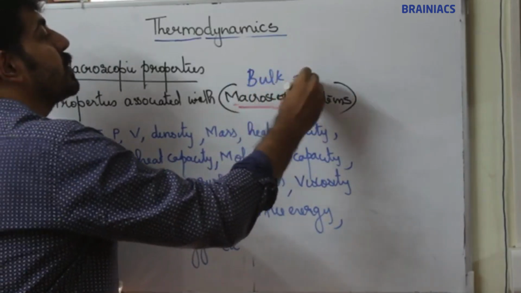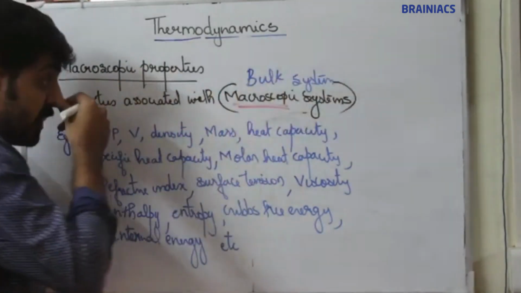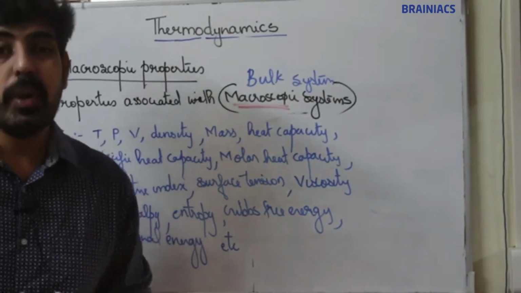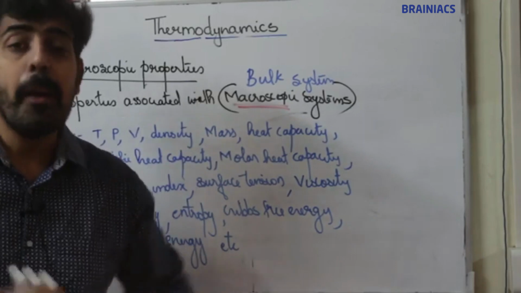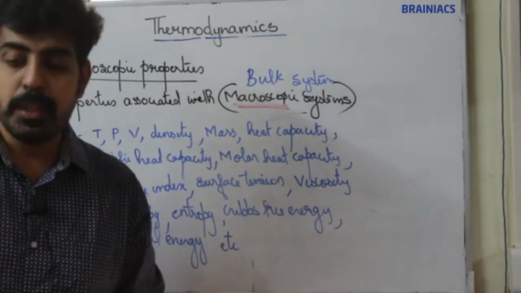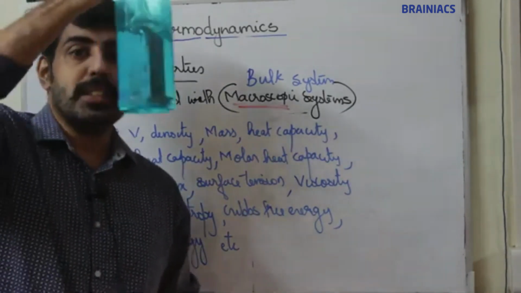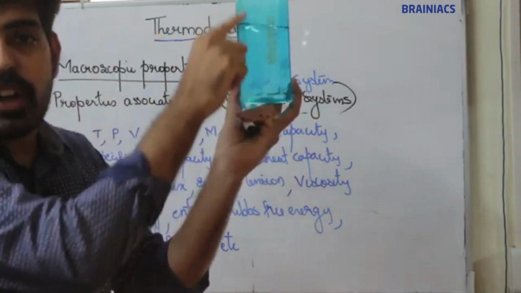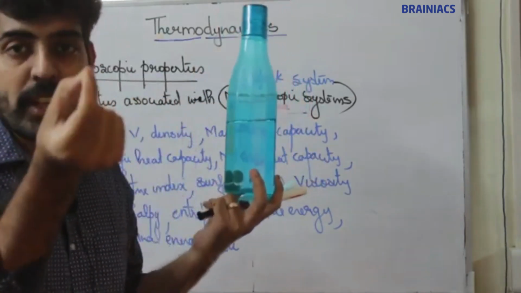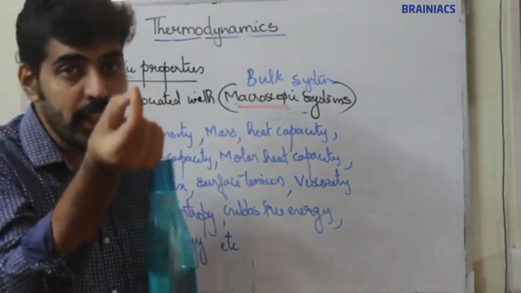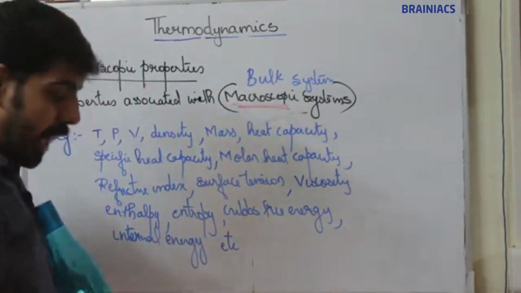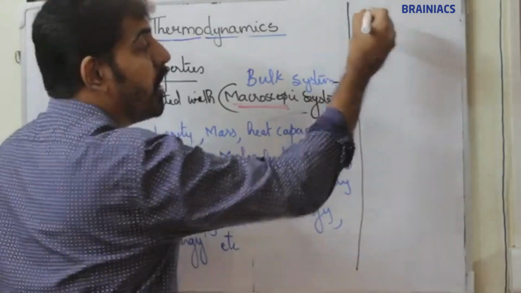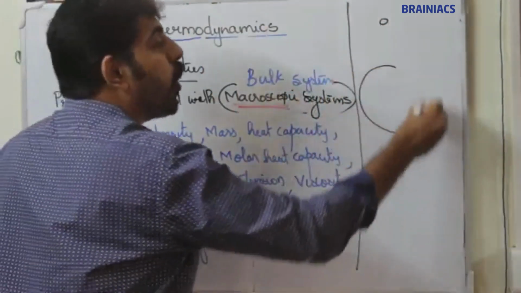Bulk systems: properties associated with macroscopic systems. In thermodynamics, we always consider bulk systems. A bulk system means a system that consists of a large number of water molecules, for example. I'm not talking about a single molecule. In thermodynamics, we are talking about a bulk of molecules.